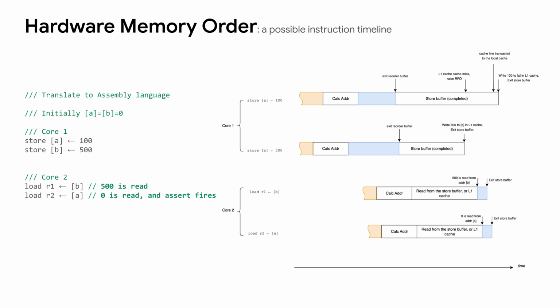If the write attempt at address A encounters a cache miss, and the write attempt at address B encounters a cache hit, the write at address B has a chance to be committed to the L1 cache earlier than address A. Then, when Core 2 attempts to load the values at address A and B, it might get the combination B equals 500 and A equals 0.